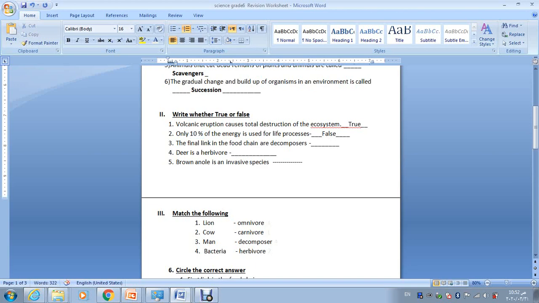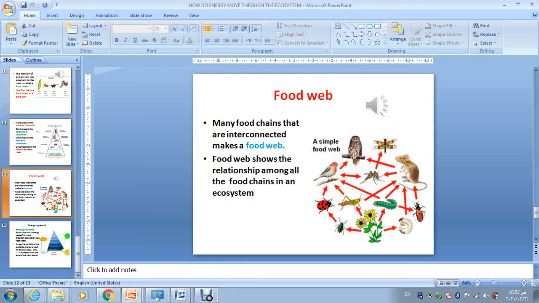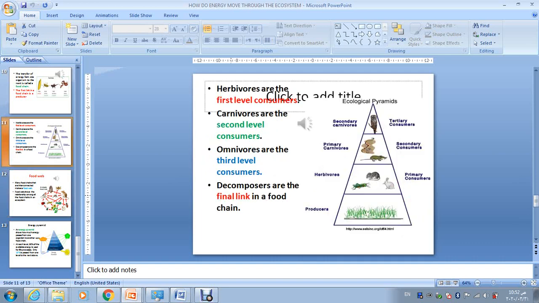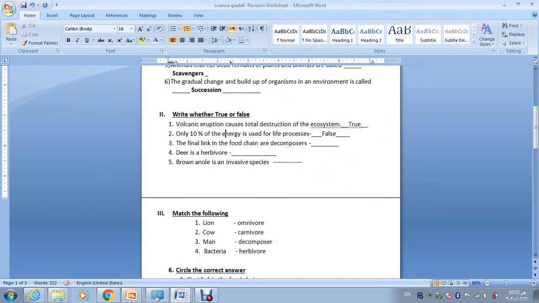The final link in a food chain is decomposers. Yes, it's correct. The final link is decomposers, always. Decomposers are the final link in a food chain. True. Deer are herbivores. Of course, yes, because deer feed on plants.